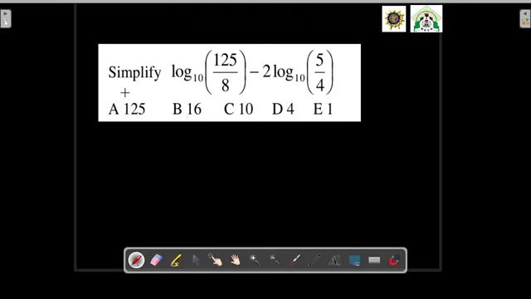So let's simplify this question. Simplify log base 10 of 125 over 8 minus 2 log base 10 of 5 over 4. We have the options here. Now, how do we solve this question in the first place? Let's look at the solution of this problem.